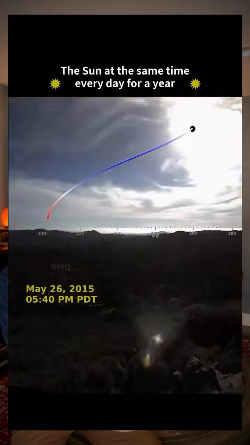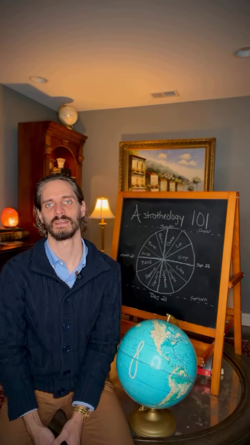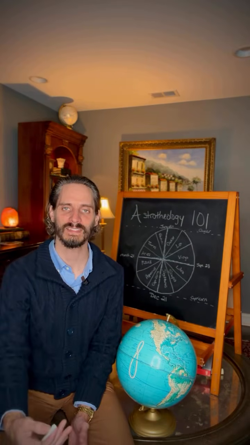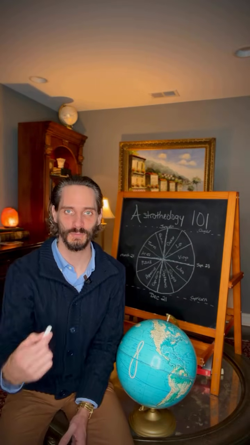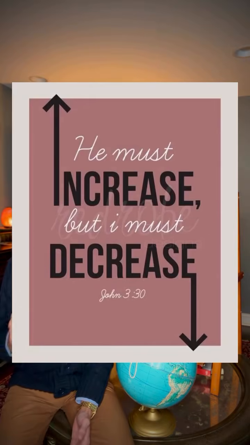Here's another perspective of this process. The analemma traces the sun's position in the sky throughout the year. So with this basic understanding of the solar system, you can begin to apply this knowledge to religion, especially solar-based religions like Christianity. For example, in John 3:30, John says, "He must increase, but I must decrease."